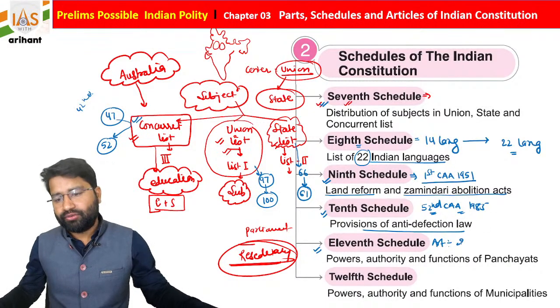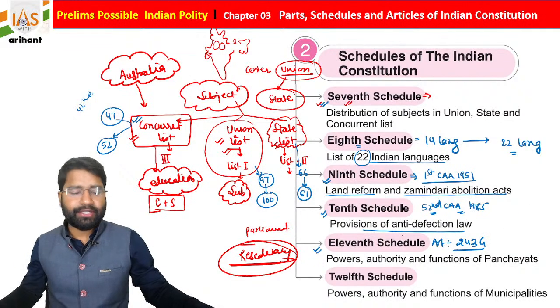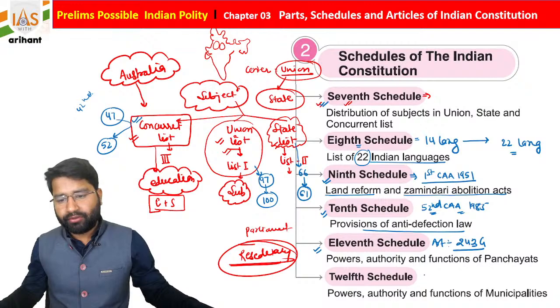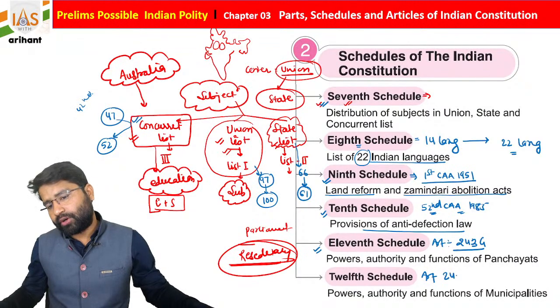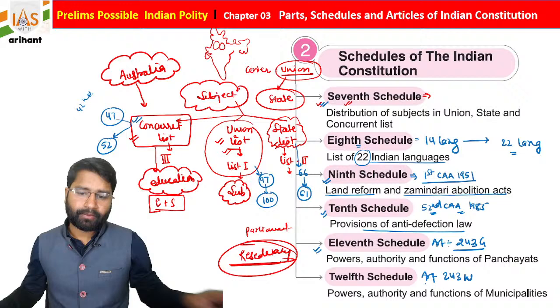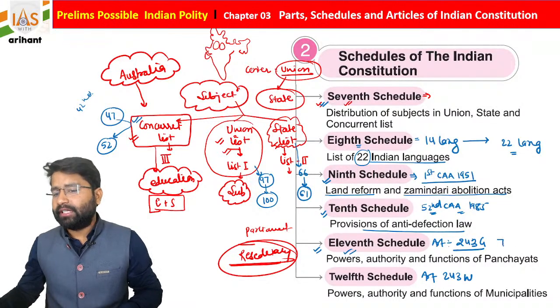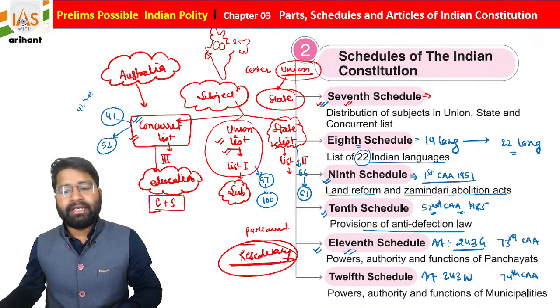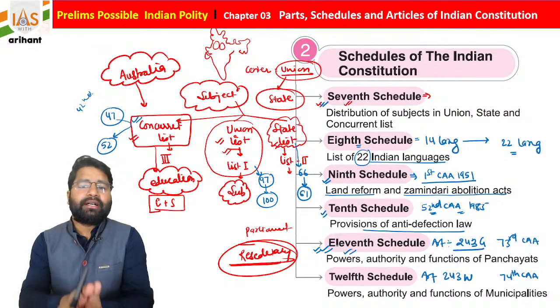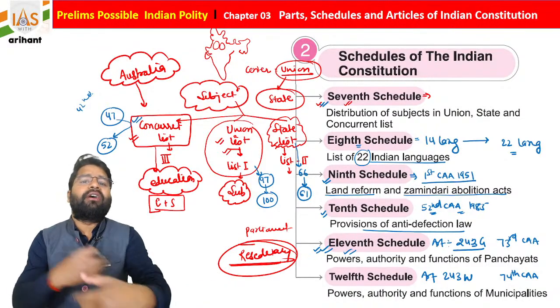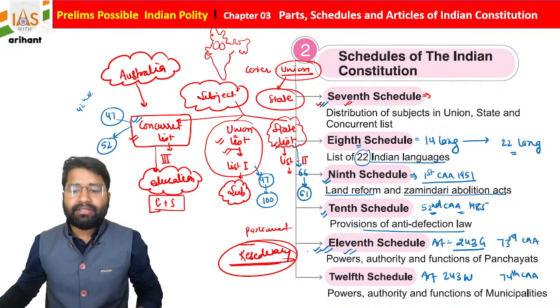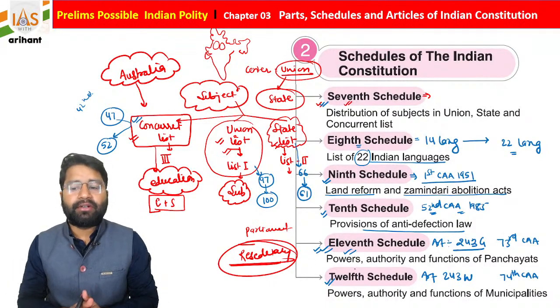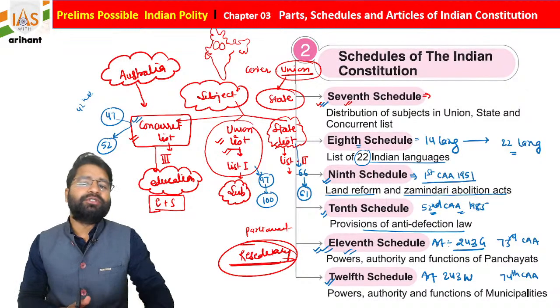Basically there's article 243G. Okay, 243G. And if we talk about the 12th schedule, it is article 243W. So the 11th schedule was added by the 73rd Constitutional Amendment Act, and the 12th schedule was added by the 74th Constitutional Amendment Act. The 11th schedule contains the power, authority and functions of panchayats. Okay, and the 12th schedule is for the power, authority and functions of municipalities.